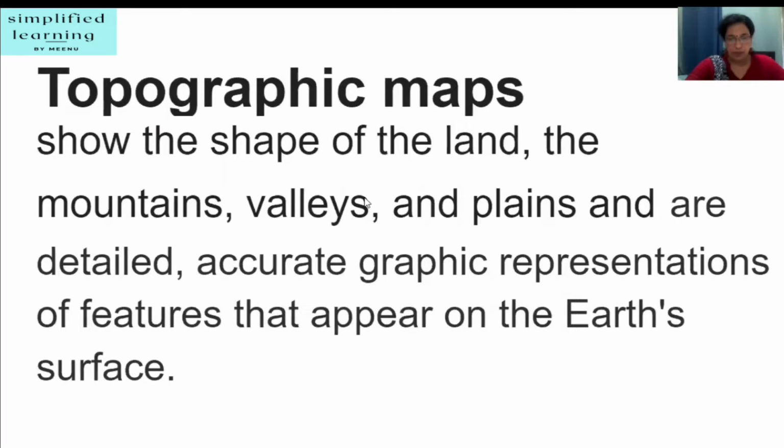These maps are based on an accurate survey of land. These maps are useful to people such as surveyors and civil engineers engaged in the construction of buildings, roads, bridges, and other structures. They are also useful for military purposes.